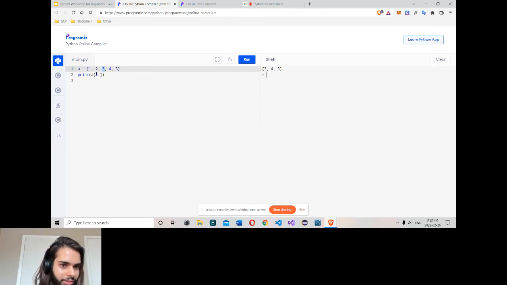You can do whatever you want here. If you don't add a value here, go to the end. If I don't add a value here, it means start from the start, 0, go to 3, 0, 1, 2. Same as string.